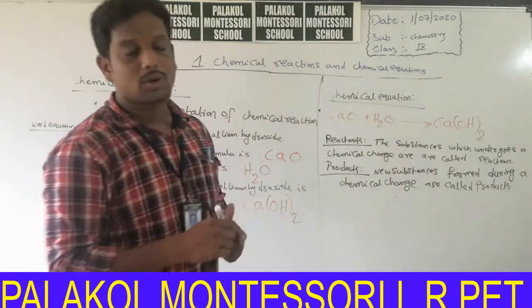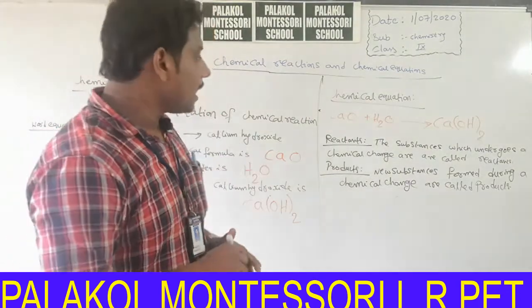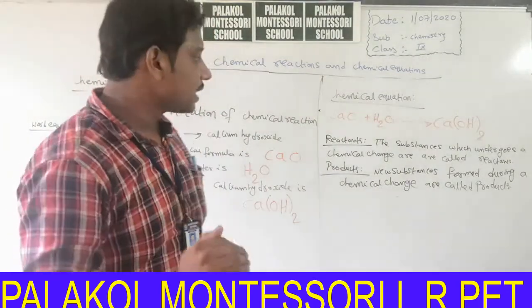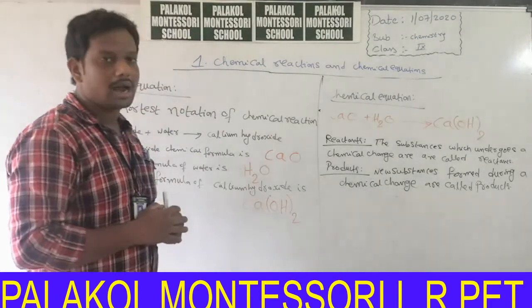The substances which undergo a chemical change are called reactants. The new substances formed during a chemical change are called products.